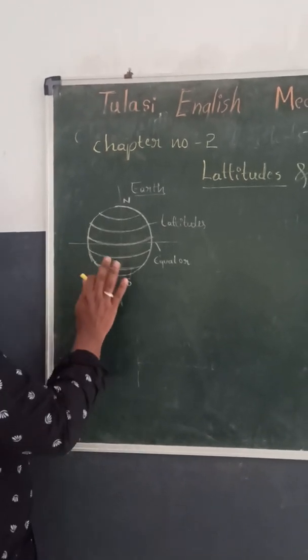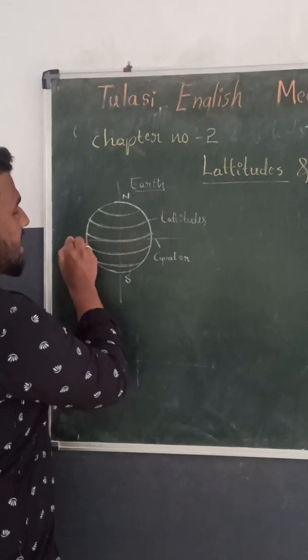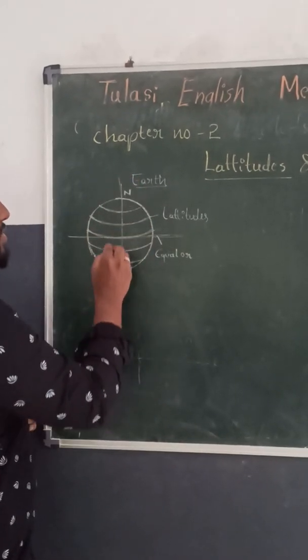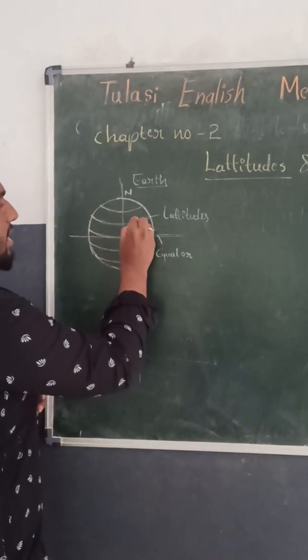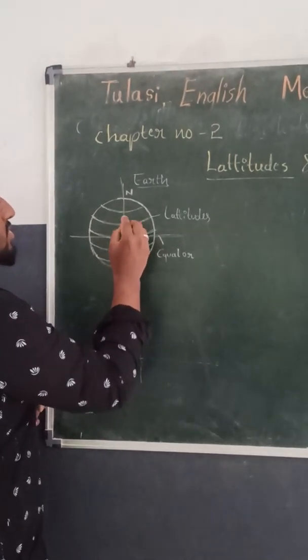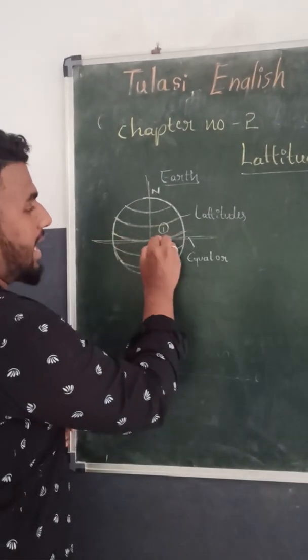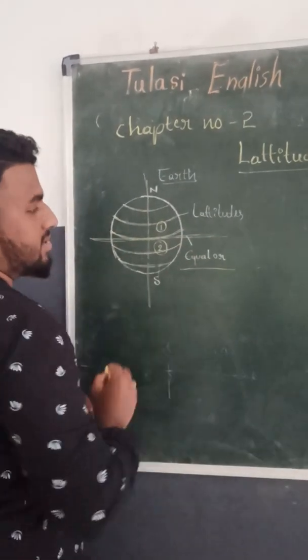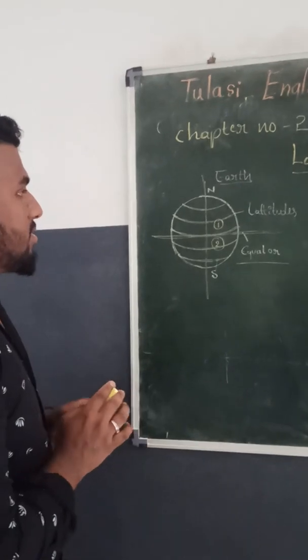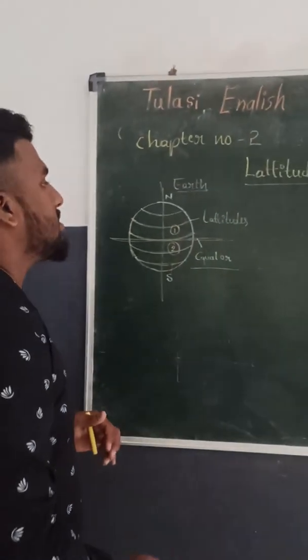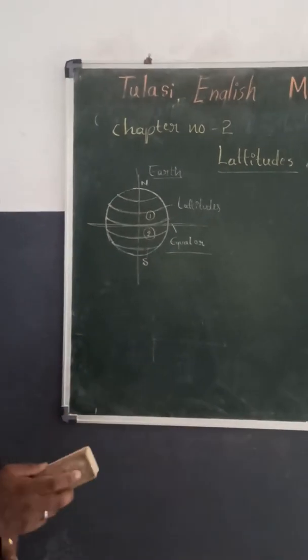So this is about the latitudes, and this is the equator. In the middle there is a line which divides the Earth into two hemispheres, one hemisphere and a second hemisphere. That line is called the equator. Okay, you are clear now. So today we will learn about the longitudes.